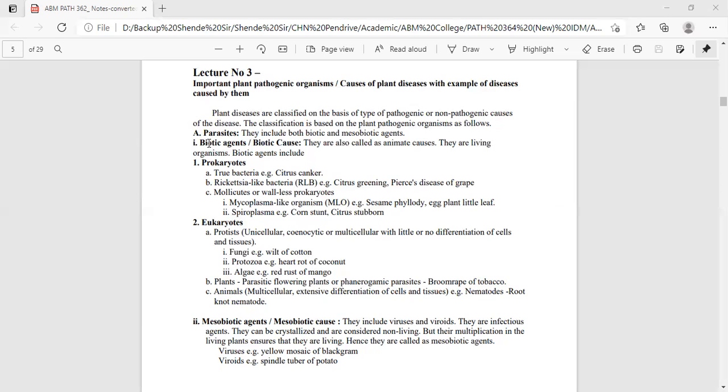So biotic agents or biotic causes are the prokaryotes and eukaryotes. In the case of prokaryotes: true bacteria, rickettsia, mollicutes, mycoplasma, spiroplasma. In the case of eukaryotes: protists, that is fungi, protozoa, algae; plants, that is parasitic flowering plants; and animals, which include nematodes. These are the biotic agents.